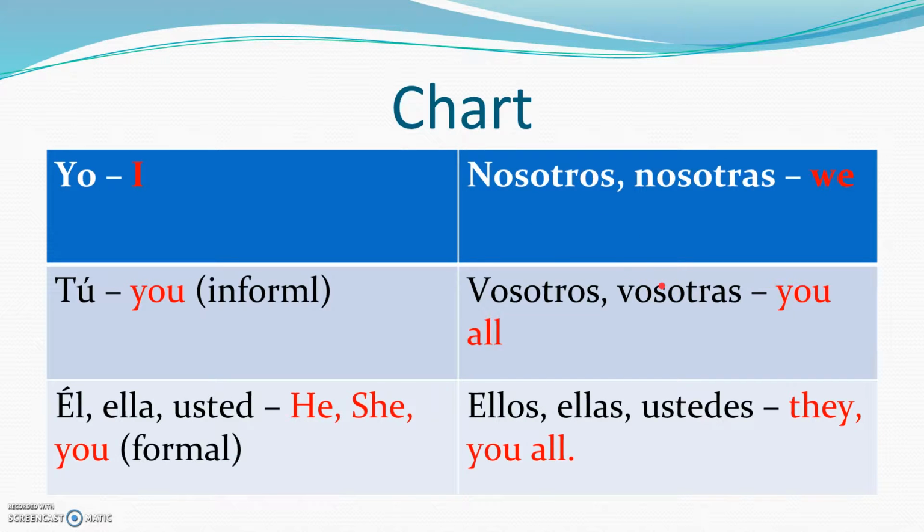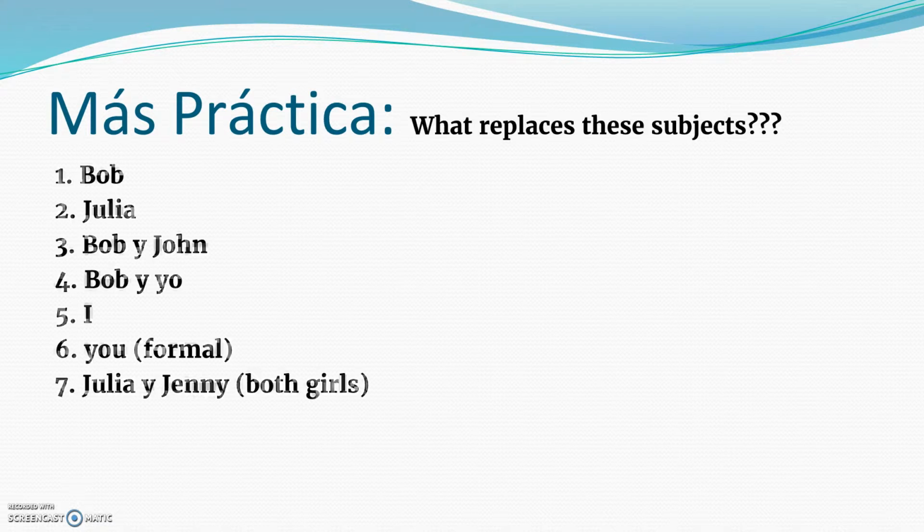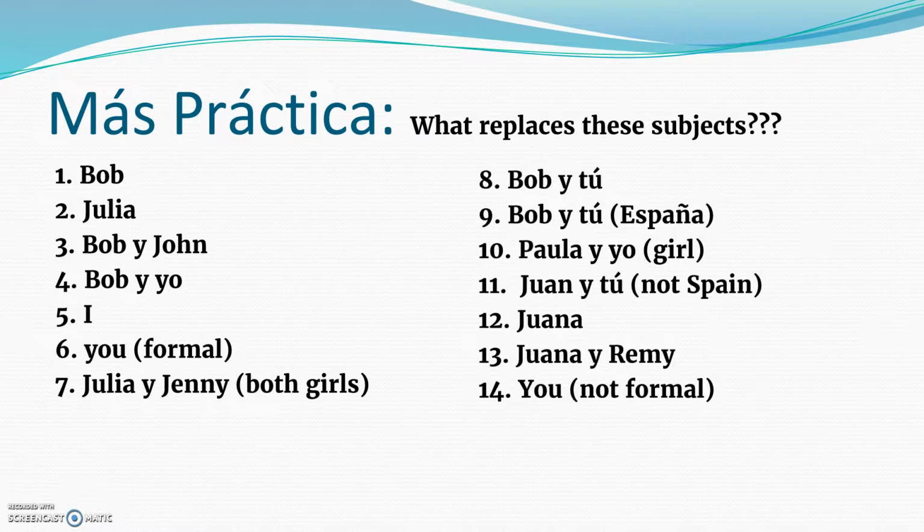Okay? Now, the next slide, you'll see I have about 14 questions. So what I want you to do is take out a sheet of paper. Okay? And on that sheet of paper, I need you to number it 1 through 14. Okay? Now, I want you to answer these questions. So what replaces these subjects? Okay? So I would like you to pause it. Not right now, but I will tell you to pause it. But I want you to tell me what replaces these subjects right here.